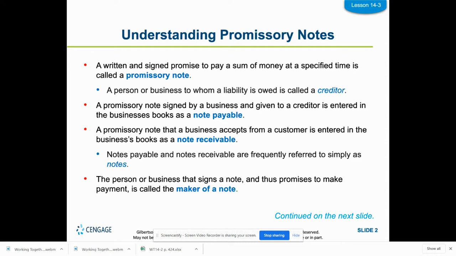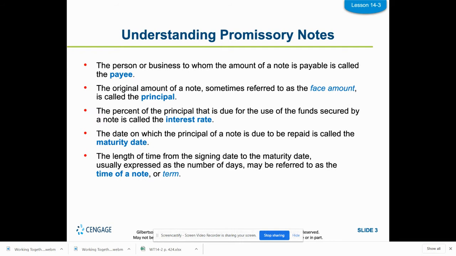A person or business that makes the note, and thus promises to make the payment, is the maker. So if I buy a building and I need a mortgage to pay on it, I am the one who signed it and promises, I'm the maker of the note. The person or business to whom the note is payable, so TCF Bank, would be the payee. The original amount of the note, which is also called the face amount, is the principal. So that's the starting balance of what I need to owe and pay on it.